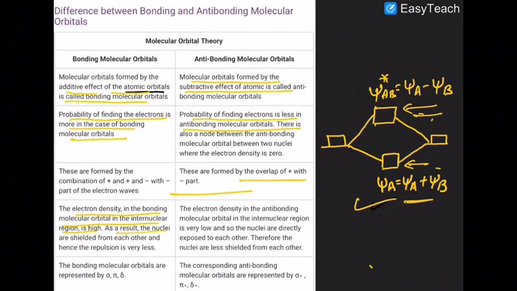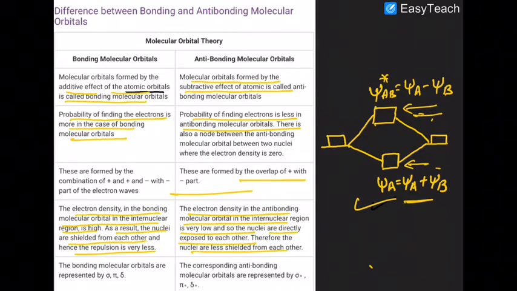As a result, the nuclei are shielded from each other. But in the anti-bonding MO, the electron density is very low and the nuclei are directly exposed to each other. Therefore, the nuclei are less shielded, because the electron density is away from the nuclei.